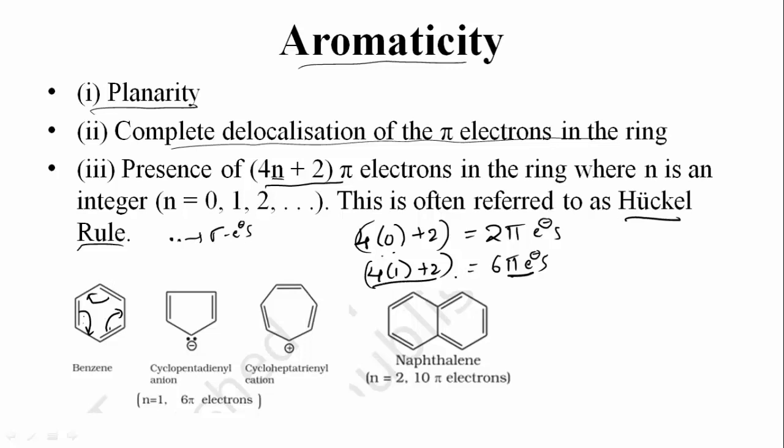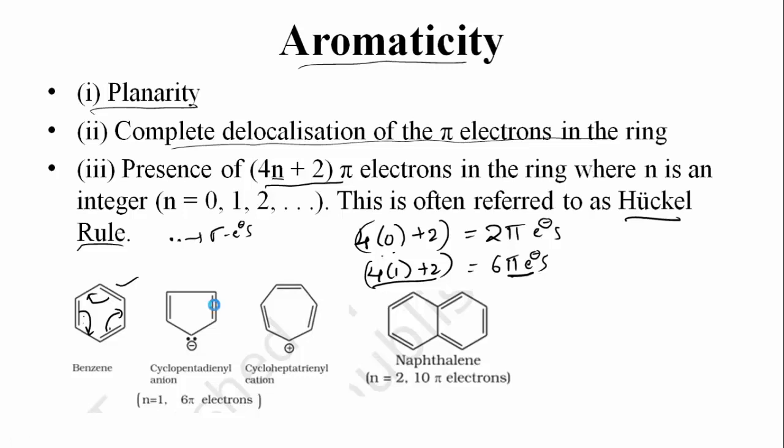So therefore it satisfies the Huckel rule, and hence benzene is considered as the aromatic compound. So in this manner we have to find whether the given compound satisfies the Huckel rule or not. You have to just follow the trial and error method here. So you can put 0, then 1, then 2, then 3. If any one of those values gives the number of pi electrons present in the given compound, then it is considered as an aromatic compound. So this is the aromaticity.